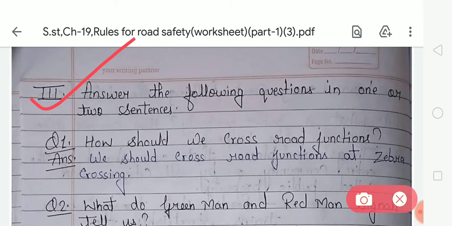It means in this exercise you have to give answers according to the given question, and your answer should be in only one or two sentences. So look at question number 1. How should we cross a road junction? So your answer is, we should cross a road junction at a zebra crossing.